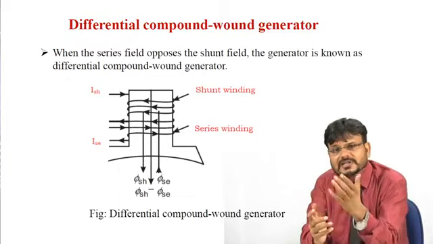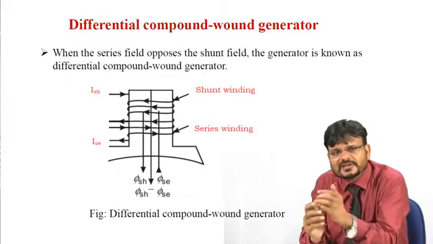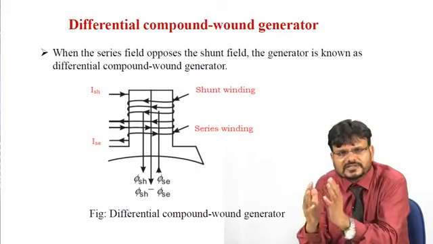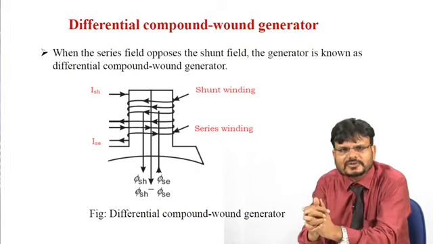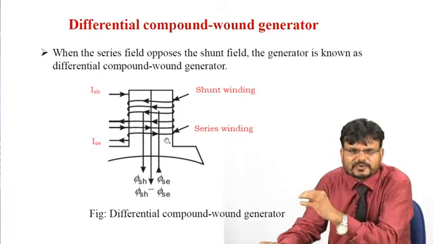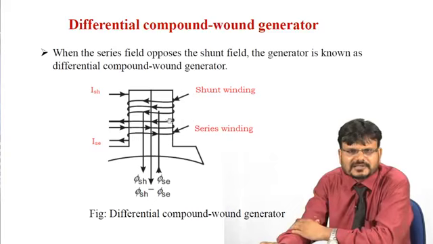Next is the differential compound wound generator. When the series field opposes the shunt field, the generator is known as a differential compound wound generator. Here you can notice in this pole two field windings are placed, shunt field and series field.